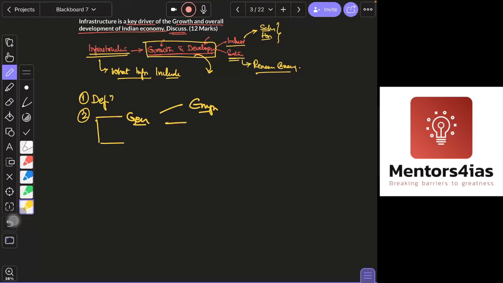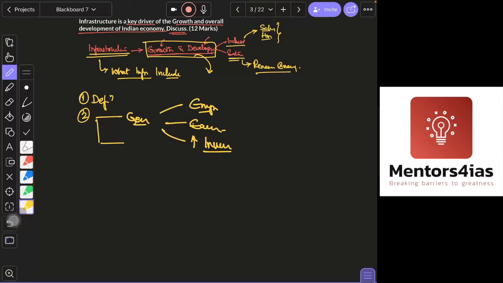Okay, it leads to ease of doing business. It leads to increase in investment. See, who will come and invest? Which country will they come and invest in? They will invest in those countries which have good infrastructure. So like that, you will write about that.